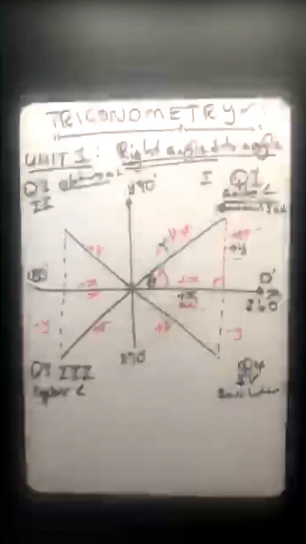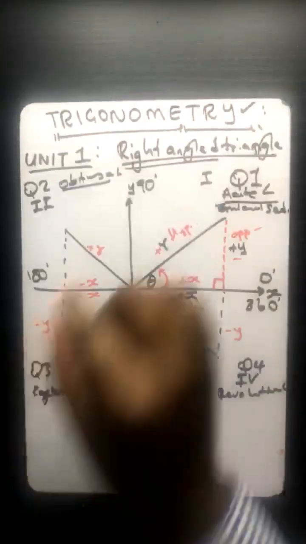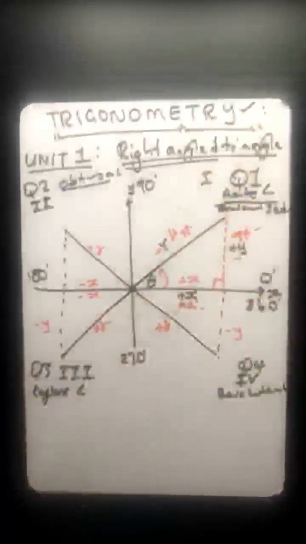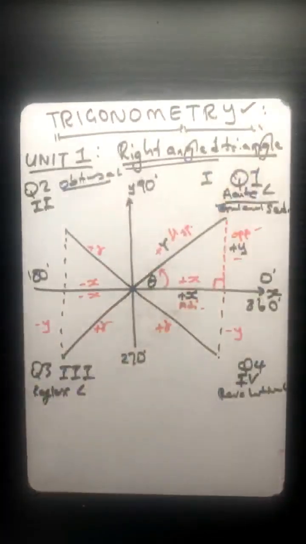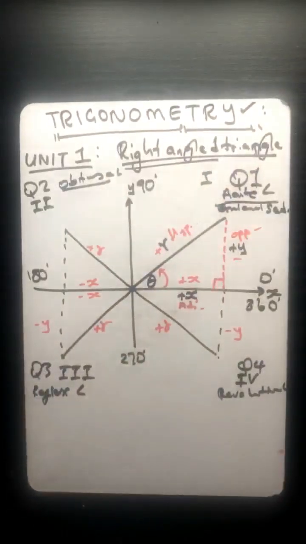So that's all that I wanted to discuss under unit number 1, where we discuss a right angled triangle. Very quickly, I'm going to move on to unit number 2, where we discuss the definitions of trigonometric ratios.